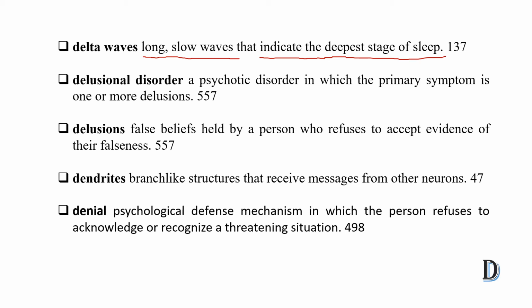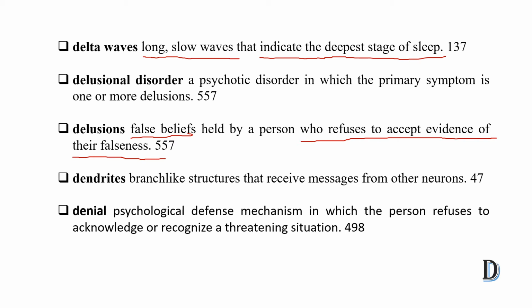Next is delusion. So what is a delusion? Basically, a delusion is a false belief. As I said, a person, object or thing is not available, but still the person thinks there is something. So this is a false belief held by a person who refuses to accept evidence of its falseness. So this is the delusion.